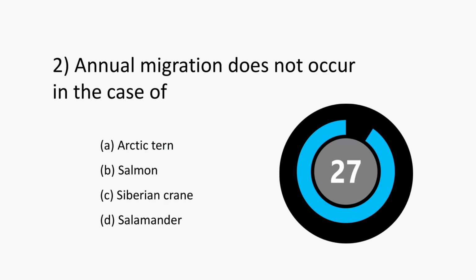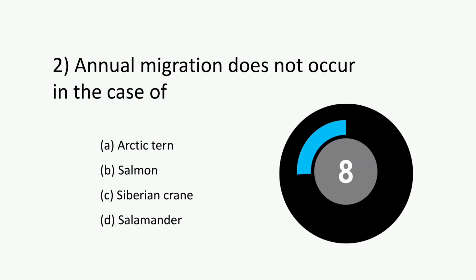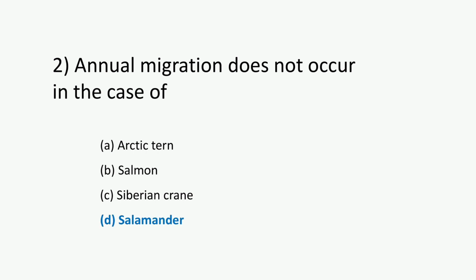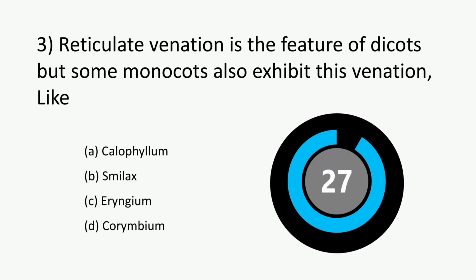Question 2. Annual migration does not occur in the case of. The correct answer is option D. Salamander.